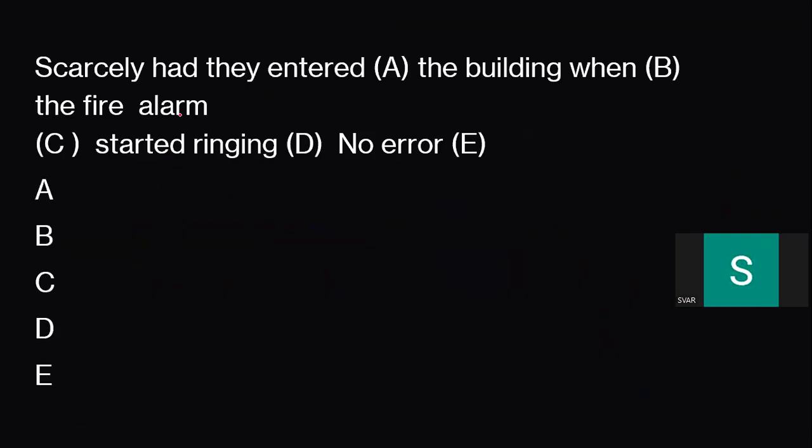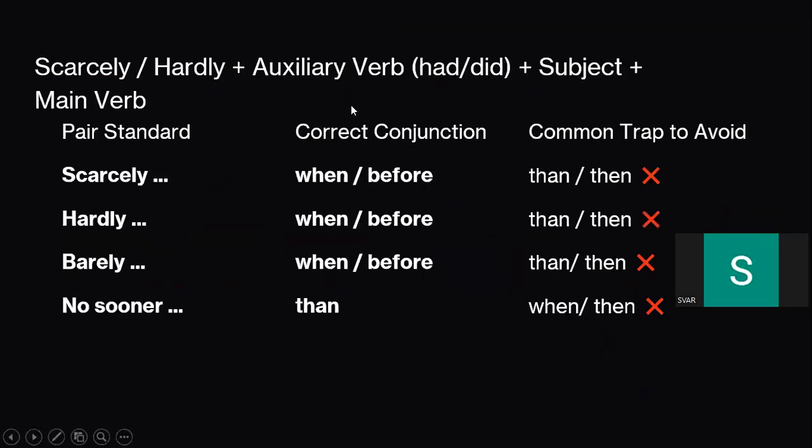Fine. Now, scarcely had they entered the building when the fire alarm started ringing. Now, what to do with this? Let's get started. Whenever you come across certain things like scarcely, always do remember this. Scarcely or hardly, if required, you can take a snap of this particular slide, so that you can always be aware of certain things.